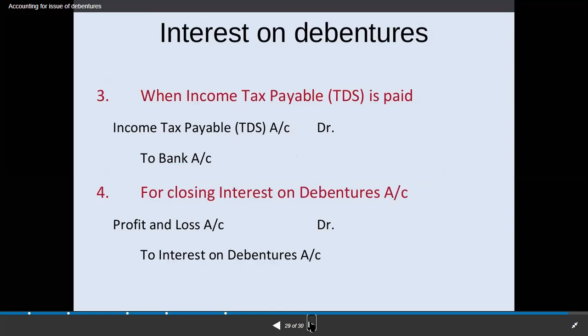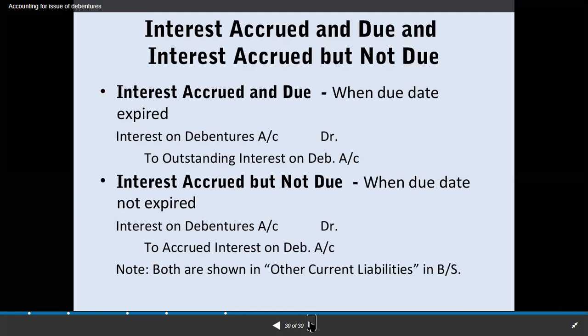When income tax is payable, income tax payable, that is TDS, account is debited to bank. For closing interest on debentures account: interest on debentures is of course an expense or a loss to the company, so that will be debited to the profit and loss account. So the journal entry is profit and loss account debited to interest on debentures account. This is the closure of interest on debentures account.